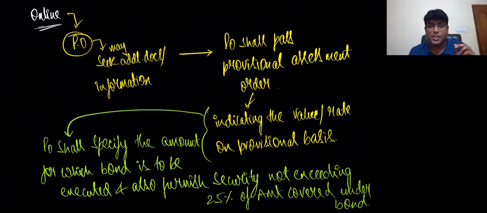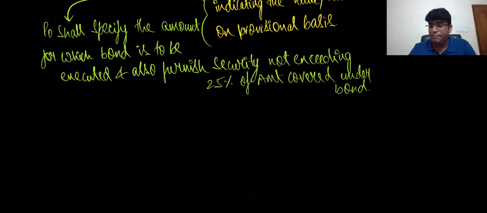That word is very interesting actually. Please look at that one more time. PO shall specify the amount for which bond is to be executed and also furnish security not exceeding, what, my dear friends? 25% of the amount covered under bond. Now, what is this word called bond and security, my dear friends? Let me clarify. Sir, when I use the word bond, what is bond actually?